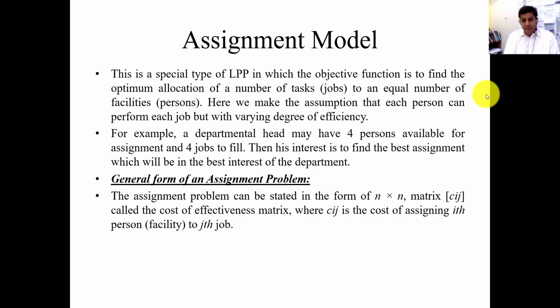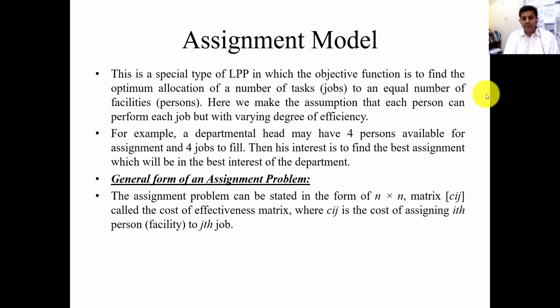For example, a departmental head may have 4 persons available for assignment and 4 jobs to fill. If there are 4 persons, there are 4 jobs. Now the problem is which person is assigned to which job. This is difficult because when you assign a specific person to a specific job, the cost may be very high, but if you assign another person to that job, maybe the cost will be reduced. So in a big, complex project, how will you assign different people to a specific task? Inshallah we will discuss these problems in the assignment model.